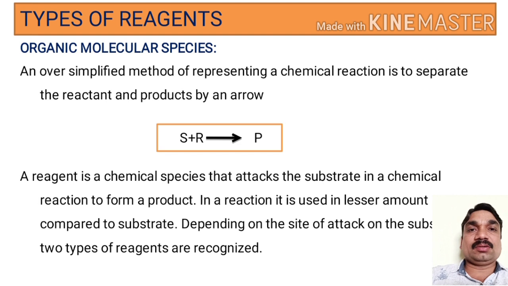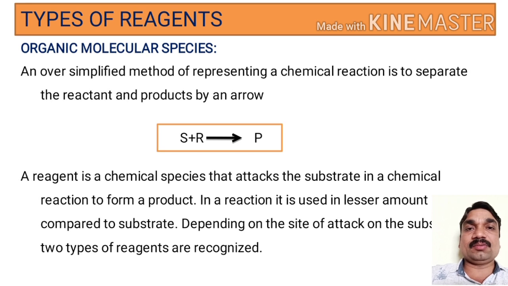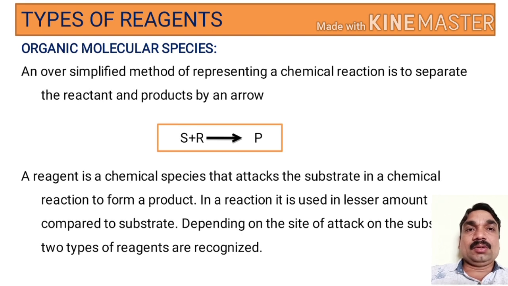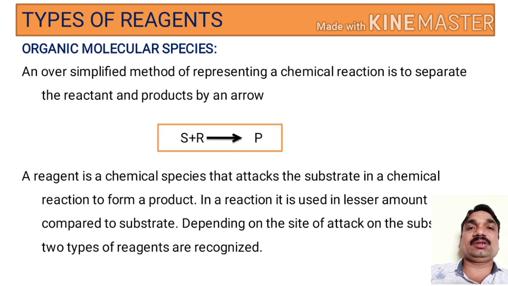So in a reaction, substrate plus reagent gives product. Or simply, the conversion of reactant molecules into the product is called a chemical reaction. The reagents are the most important species in organic synthesis. Without reagent, the reaction is not possible. So what is meant by reagent?